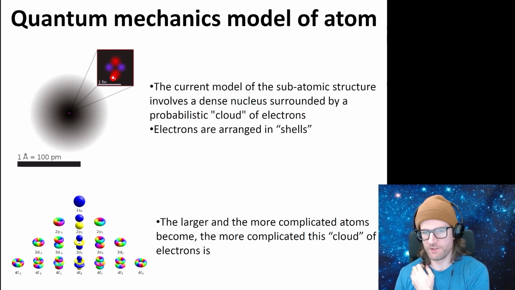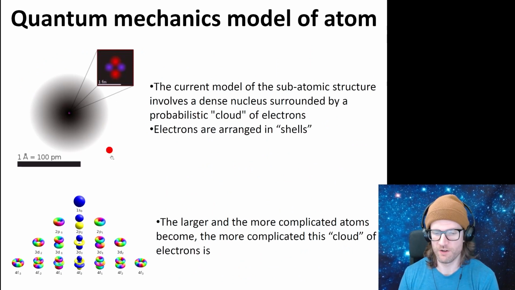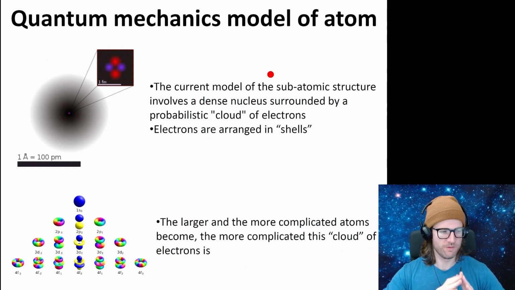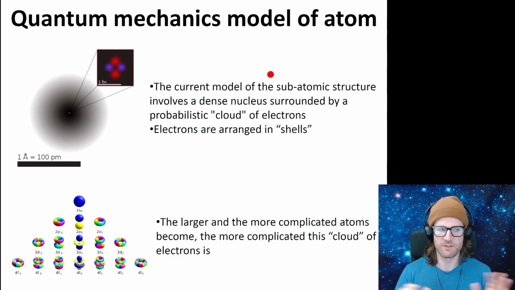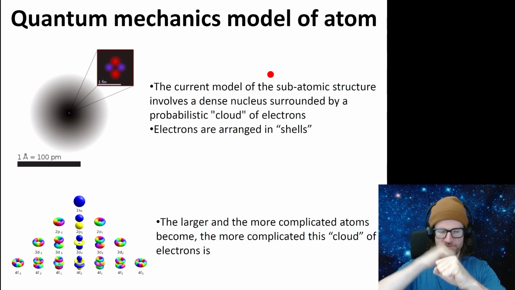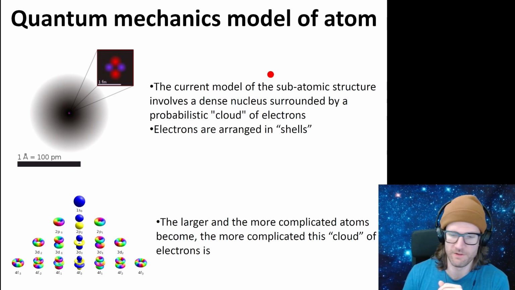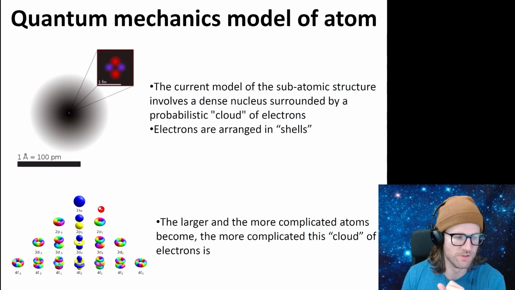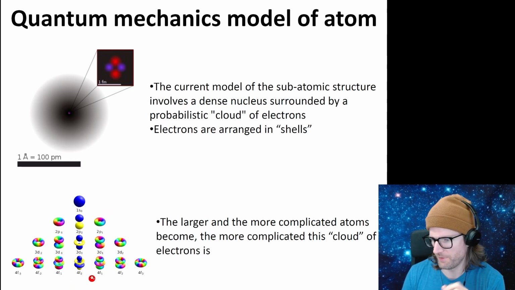So in quantum mechanics, we can figure out what those shells actually are by, this is really complicated, there's a bunch of math behind it, but we can build up these shells of the electrons flying around the atom using this math. And here's some pictures of the complicated probability distributions of the shells, which we're not going to worry about.